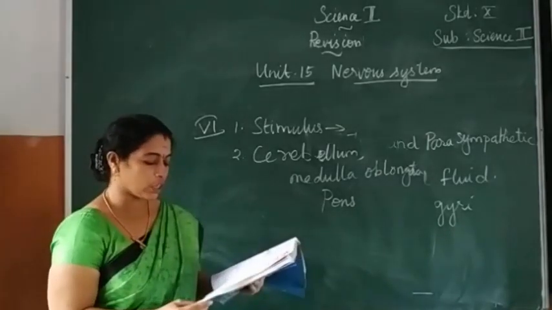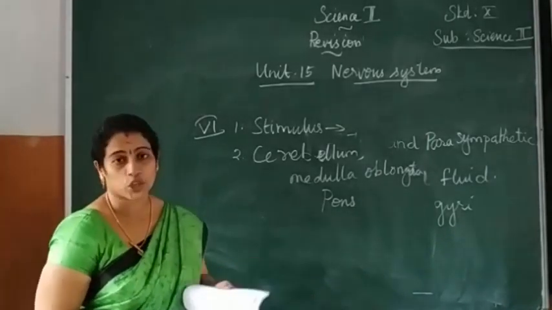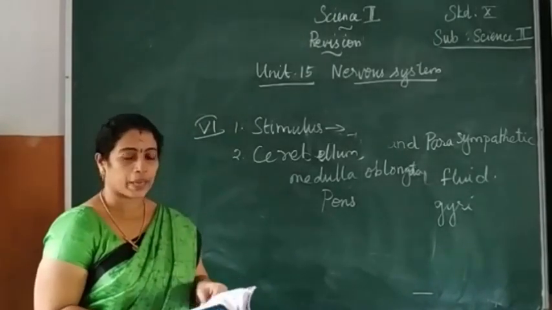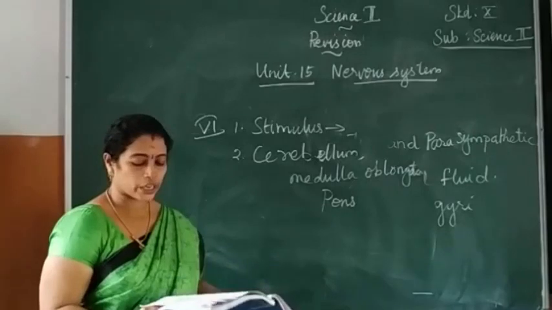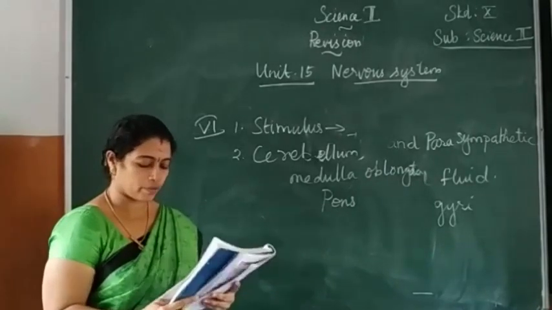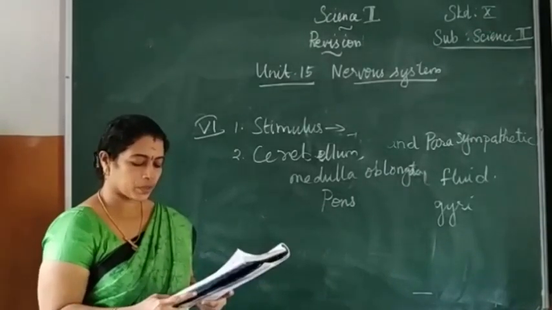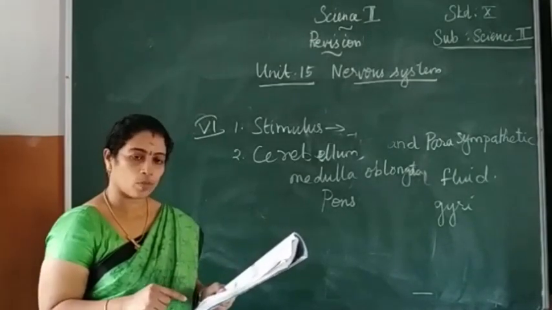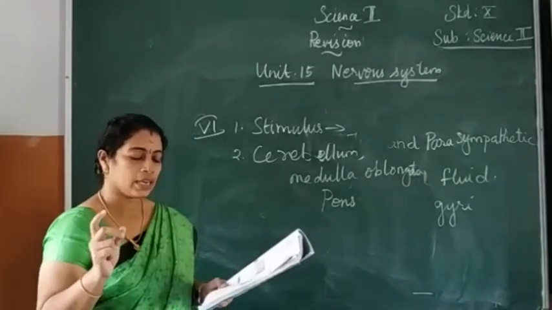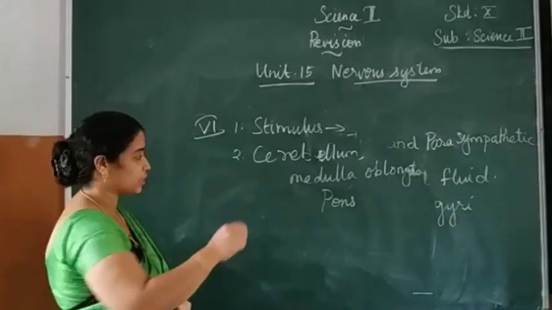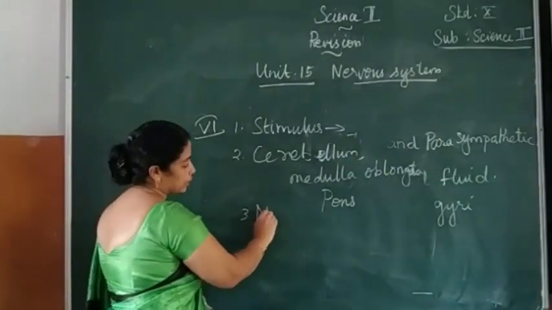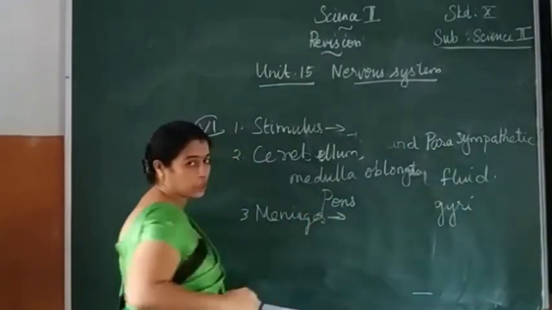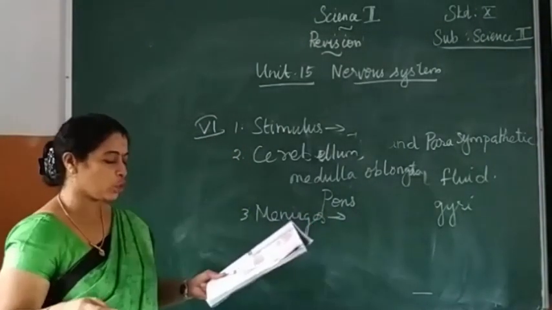The third one: what are the structures involved in protection of the brain? Page number 221. The brain is the controlling center of all body activities. It is covered by connective tissue called meninges. It consists of three parts.